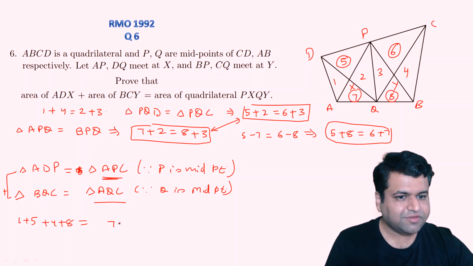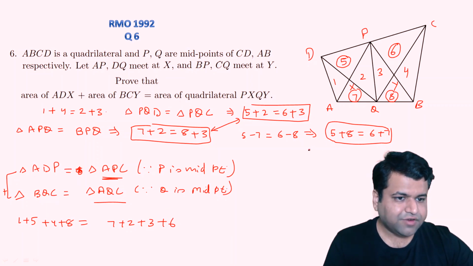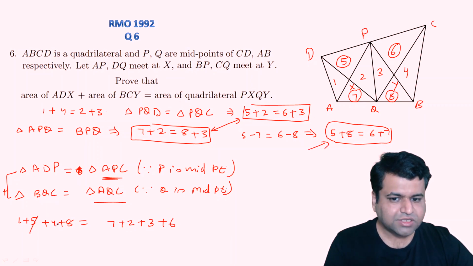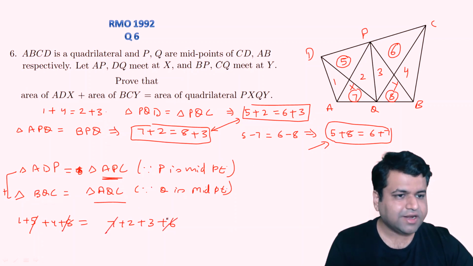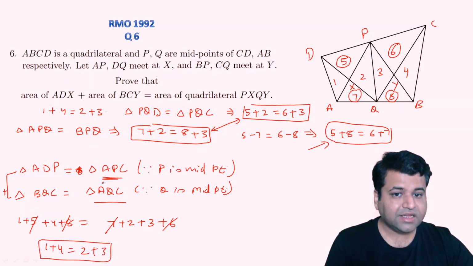This is nothing but 7 plus 2 plus 3 plus 6, as you can see. And previously we got 5 plus 8 is nothing but 6 plus 7. Okay, so this will get cancelled out, but we are left with 1 plus 4, that is nothing but 2 plus 3. And this is in fact what we need to prove, right? 1 plus 4 is equal to 2 plus 3.